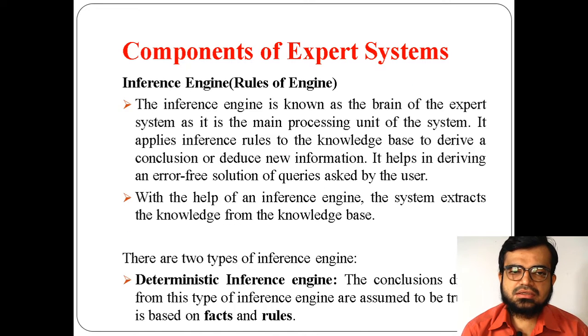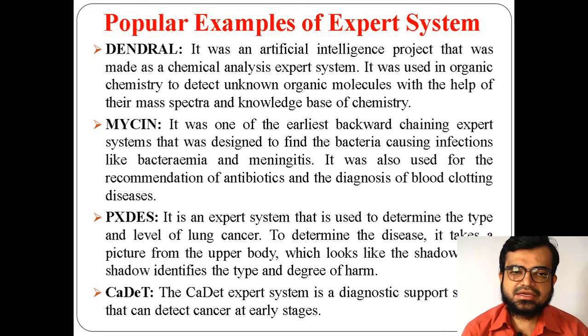Before going to the architecture, first we will understand some basic examples of expert system. We need to understand where and how expert systems are useful. We have said that expert systems are a computer based application which helps a normal, non-technical user by giving advice related to a specific domain.